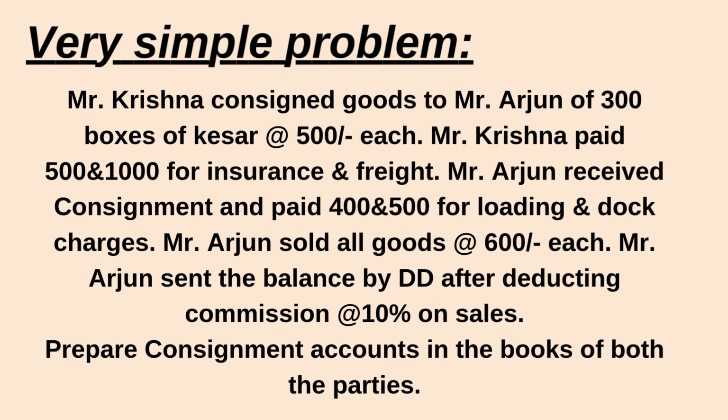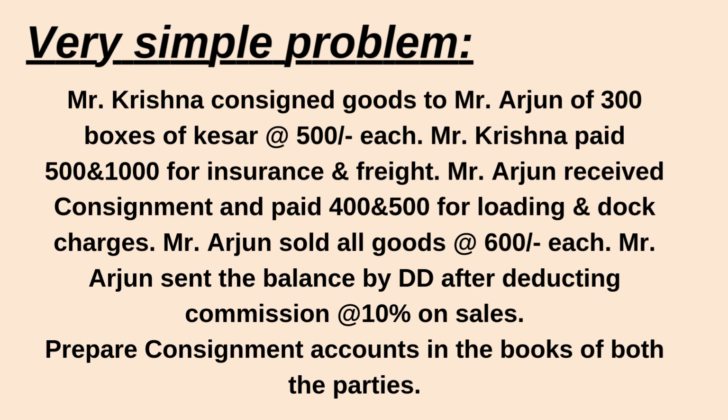Now, Mr. Krishna paid 500 and 1000 for insurance and freight. These are the expenses of the consignor. Mr. Arjun received the consignment and paid 400 and 500 for loading and dock charges. These are the expenses of the consignee. Mr. Arjun sold all goods at the rate of 600 rupees each. He sold all goods, there is no unsold stock. We have only a direct, basic consignment model problem.